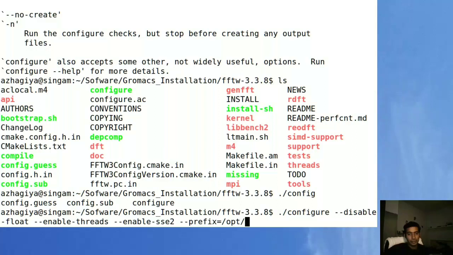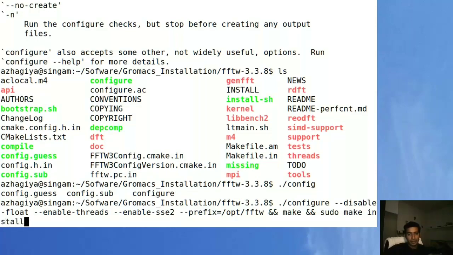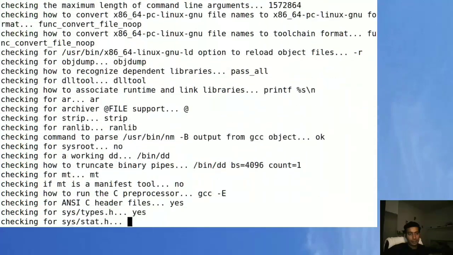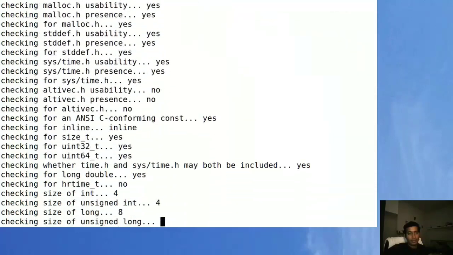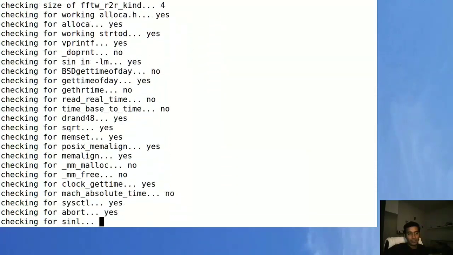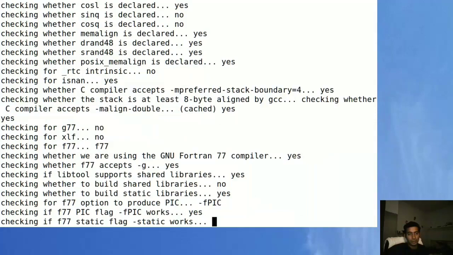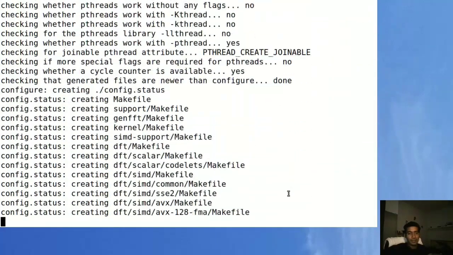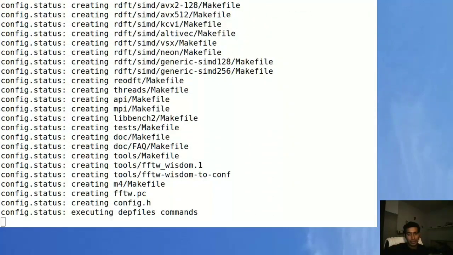I'm going to install in this path, and then make, sudo make install. This will take some time to install, so go and sip a coffee and come back.